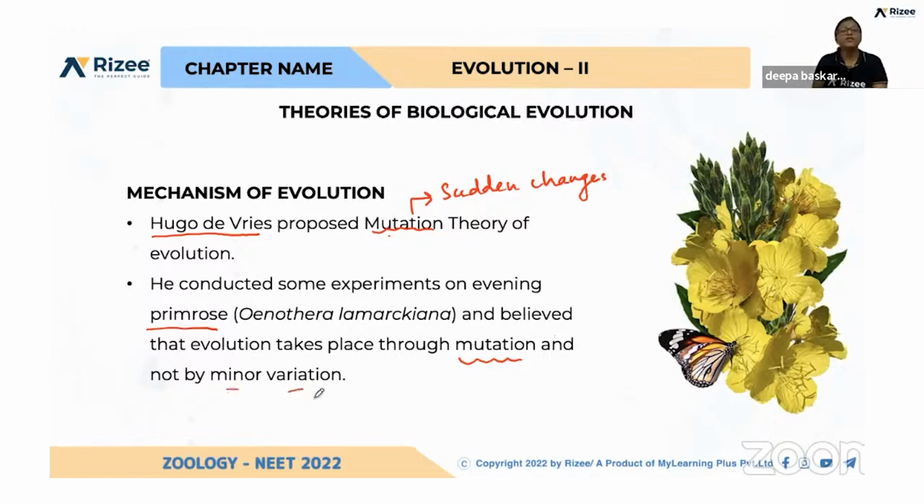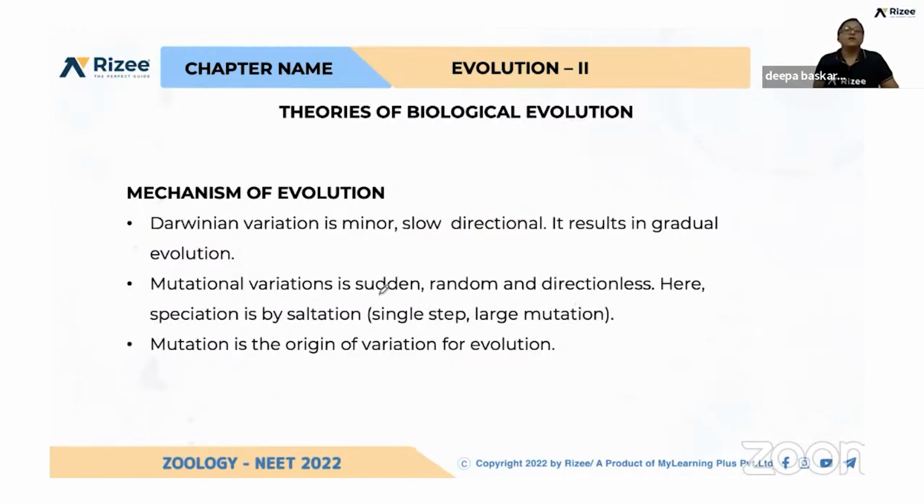And even minor variations are happening. How is it happening? Only by the change in gene. Yeah. So again, Darwinian variation. If you compare Darwin's theory and Hugo de Vries' theory, Darwinian variation is minor and it is very slow and it is directional. Please, this slide is very important. Okay, you should know the difference between Darwinism and mutation theory.